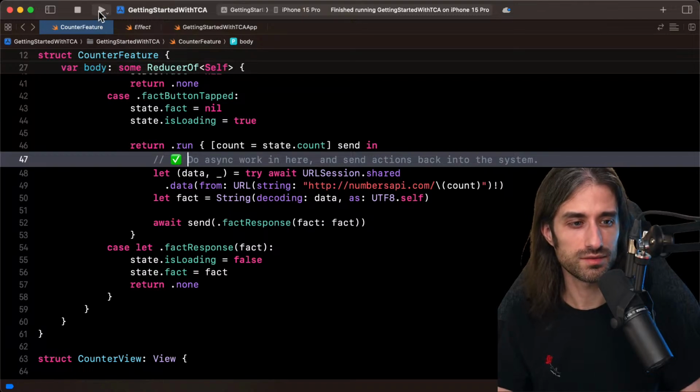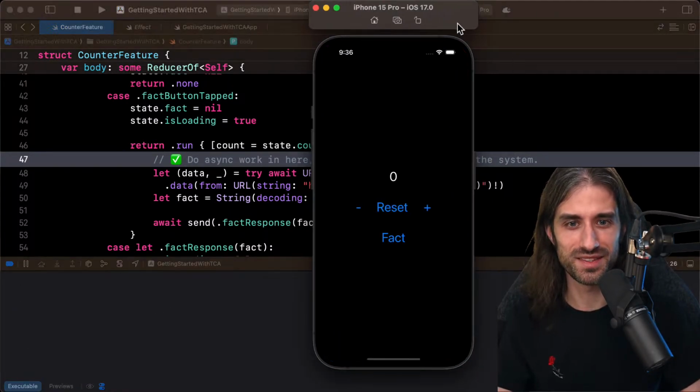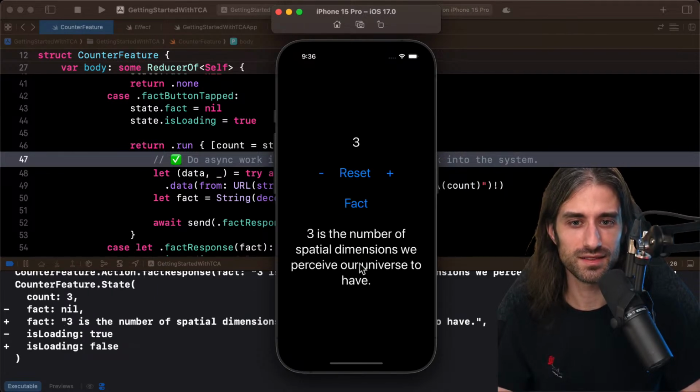So let's see if it works. Remember that I had to change the playlist and I'm not sure I did it correctly, so we'll see what's going to happen. So for instance, we have 3, fact, we see the loader. 3 is the number of spatial dimension we perceive our universe to have. Perfect. So everything worked. Woo, amazing.